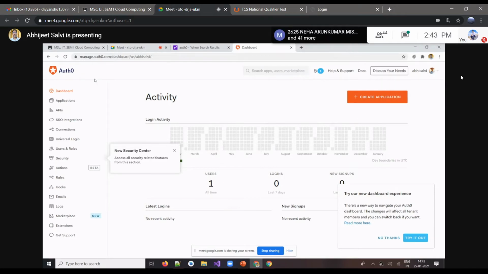This Auth0 is a kind of service provider that allows single sign-on, and once you have the single sign-on registration here, you can use that in your application also, like an API. Through those APIs, you can integrate your PHP, Java, and .NET applications, so you can authenticate your users to access those details.